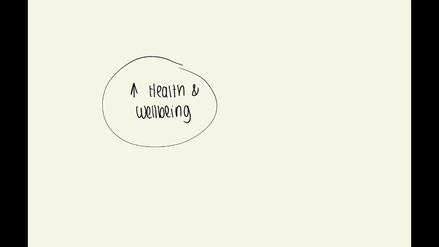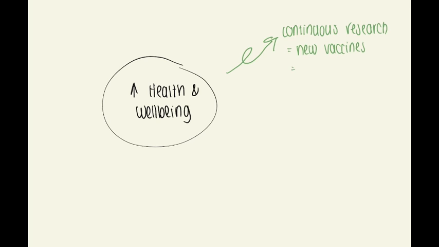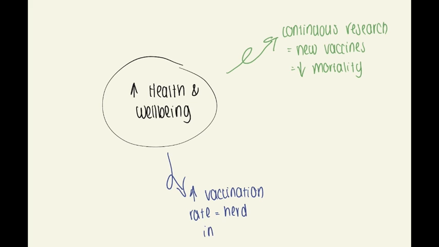Good health and well-being can be promoted through a variety of strategies, one of which is the continuous research and development of new and updated vaccines. Advancements in vaccine technology allow science to keep up with new strains of disease and current research, thus ensuring that people have access to the most effective form of protection available. An increase in vaccination rates promotes herd immunity, a form of immunity where those who are vaccinated protect unvaccinated individuals within the community through reduction in disease transmission.